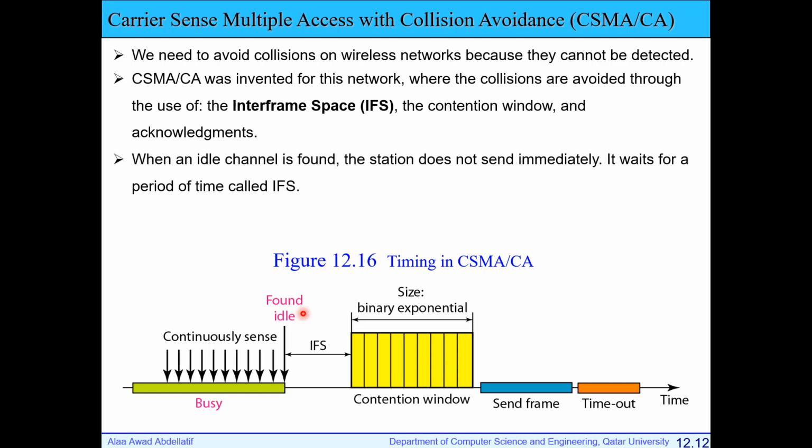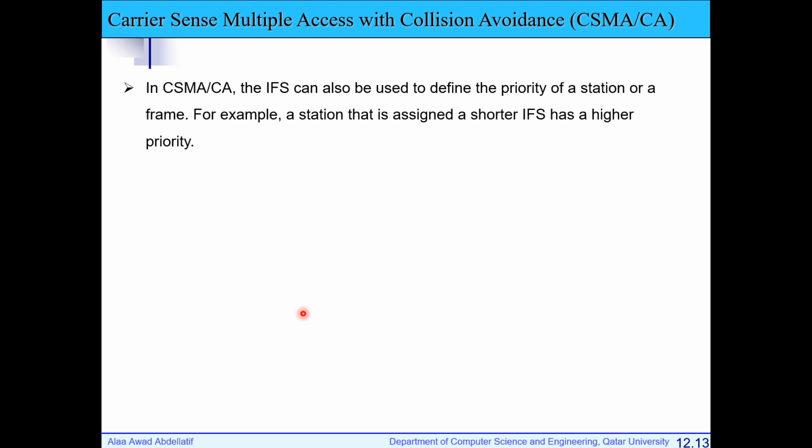So when an idle channel is found, the station doesn't send immediately. It will wait first for a period of time called an interframe space. This interframe space can be used to define priority between frames. It's not a fixed amount for all stations; IFS is defined per station.